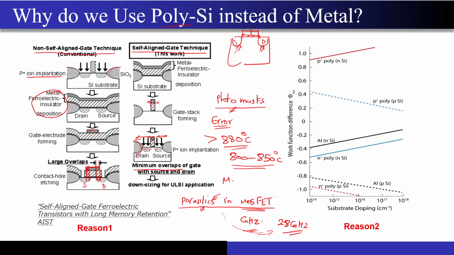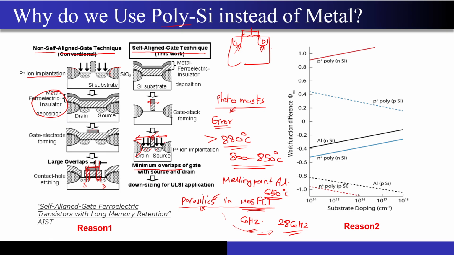The melting point of aluminium is somewhere close to 650 degrees Celsius. Now what will happen if I put aluminium metal while doing this process? This gate structure that you are seeing over here will be completely melted. And that will have huge consequences for the way the MOSFET operates. The gate won't remain over there, it will just completely melt. So we don't want that to happen.